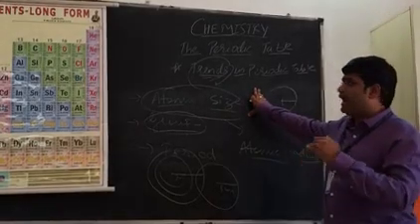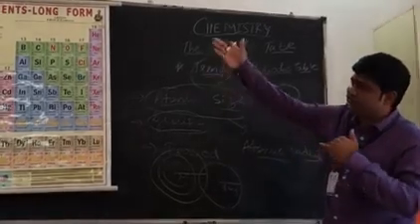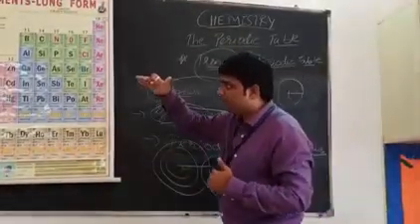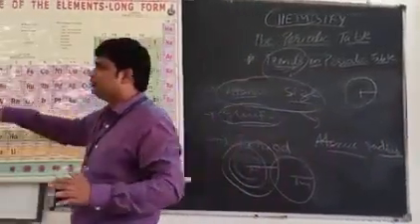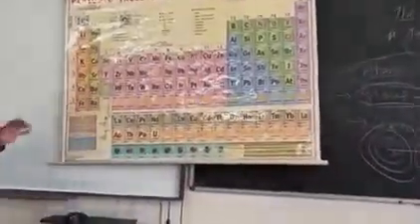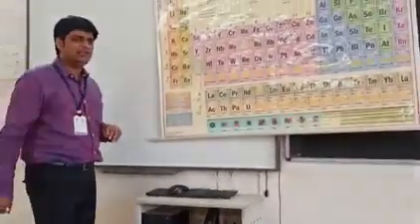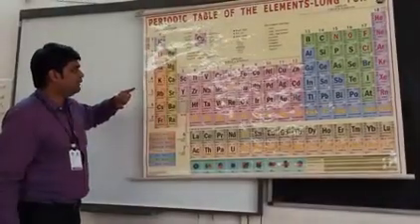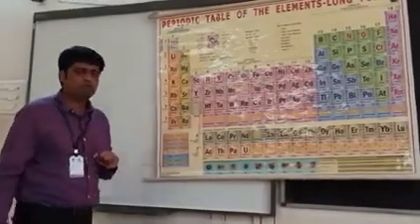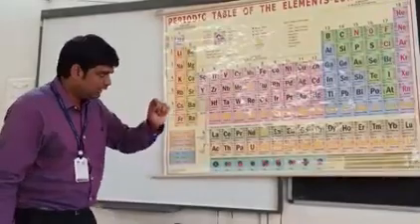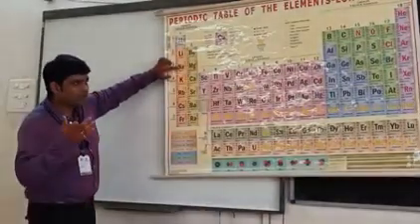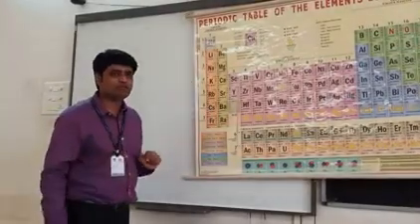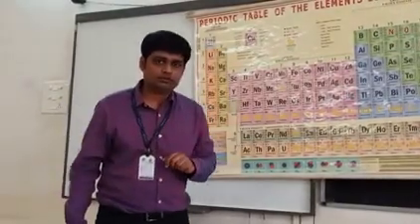Are we clear with the first atomic size trend? We have only done half of atomic size, we have only studied groups. Now it's time for us to study periods. In groups we understood that as I go down the group, atomic size increases. So let me test whether you have understood or not. Sodium has more atomic size than potassium. True or false? I repeat, the atomic size of sodium is more than the atomic size of potassium. True or false?